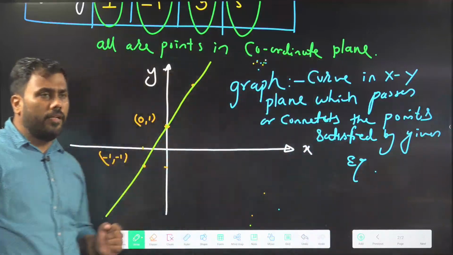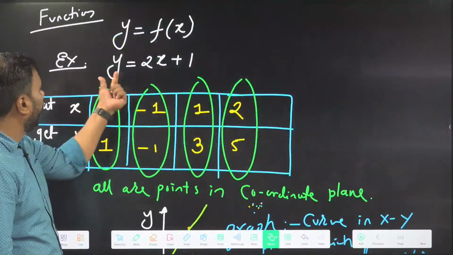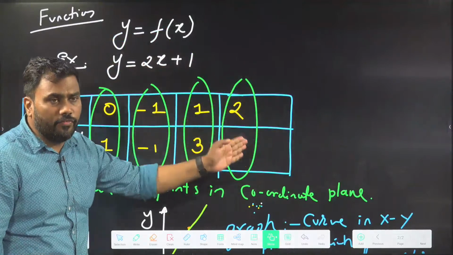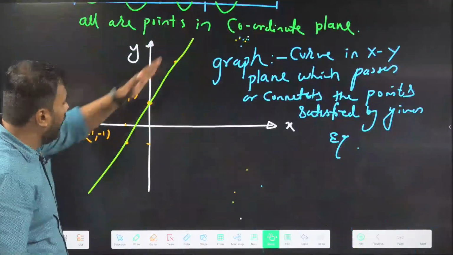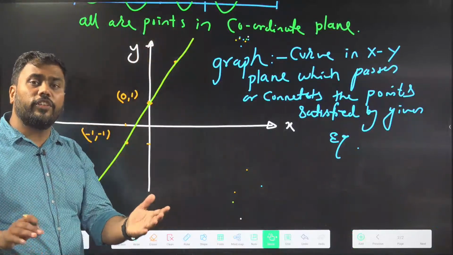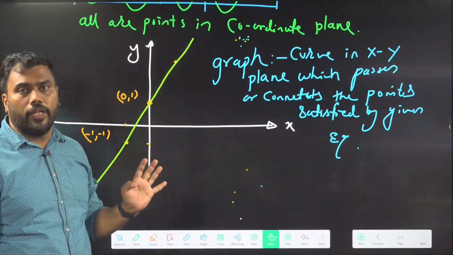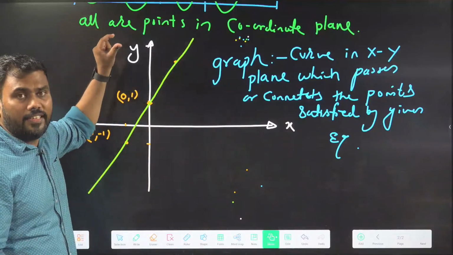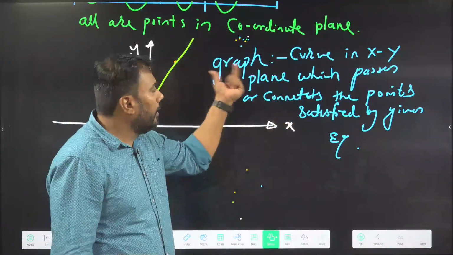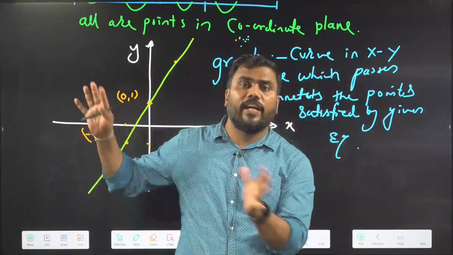As an example, I have taken the equation y equals 2x plus 1. For this equation, I am putting values of x and getting values of y. I am plotting the values of x and y and connecting the points. After connecting the points, I am getting a line here. For a different function, I will get a different kind of curve. It's not that I will always get a straight line. For the equation I have taken as an example, I am getting a straight line. So in general, a graph is nothing but a curve in the xy plane which connects the points satisfied by the given equation.